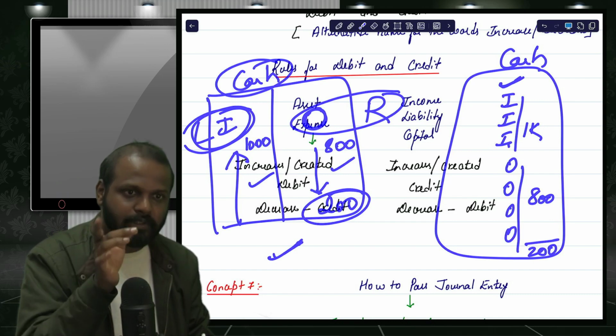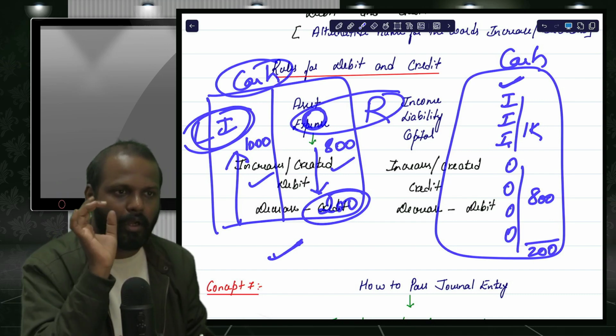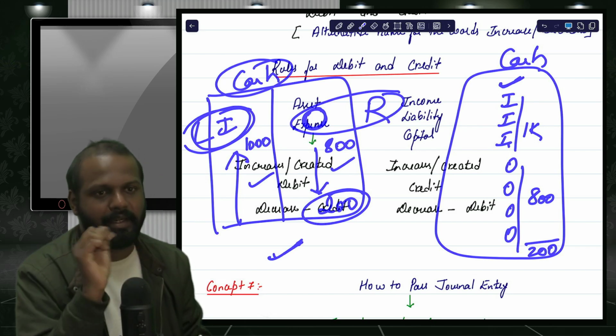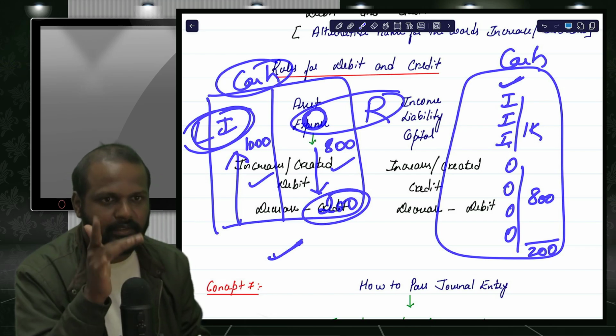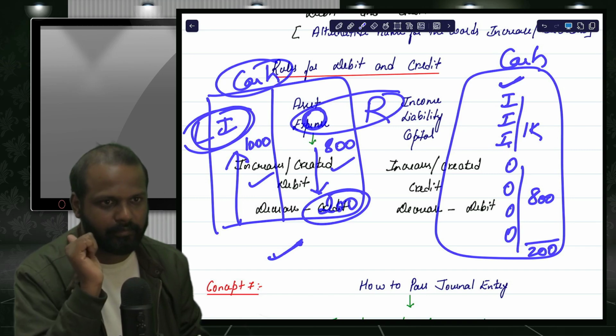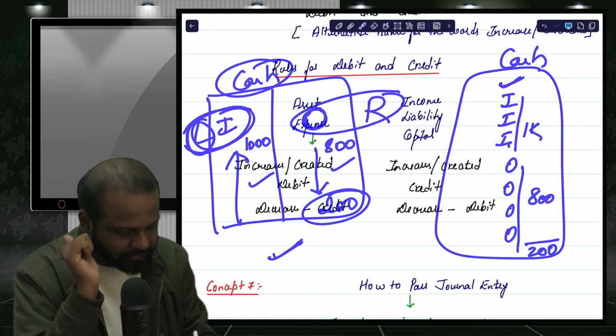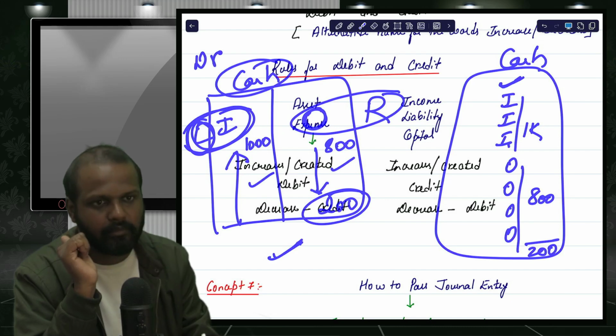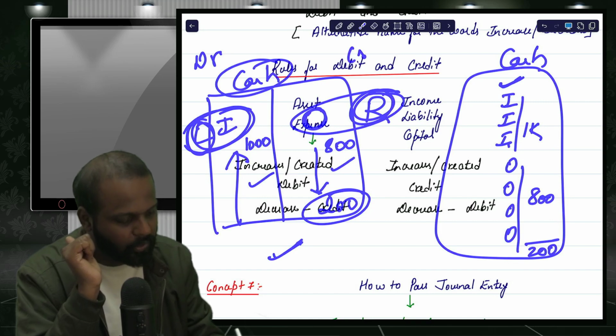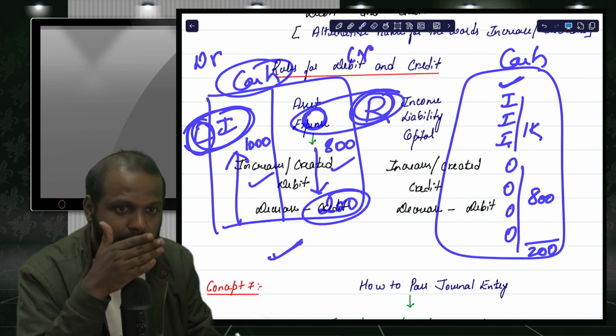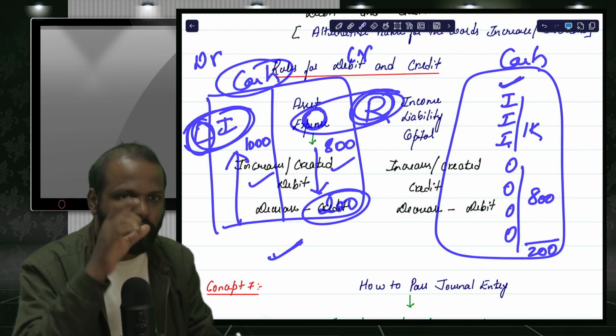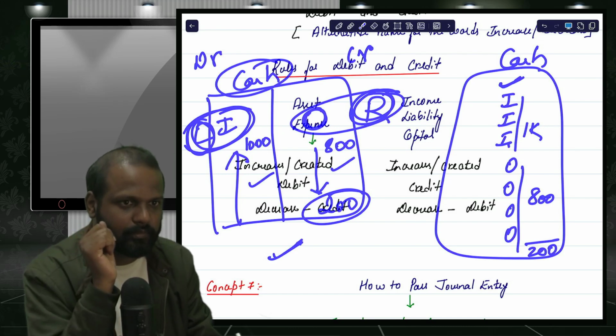So these two sides are called debit and credit. The left hand side is called the debit side and the right hand side is called the credit side. So debit and credit are two sides of a single page. One is debit and the other one is credit.